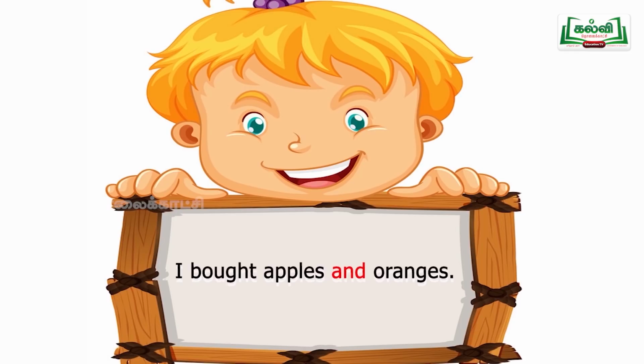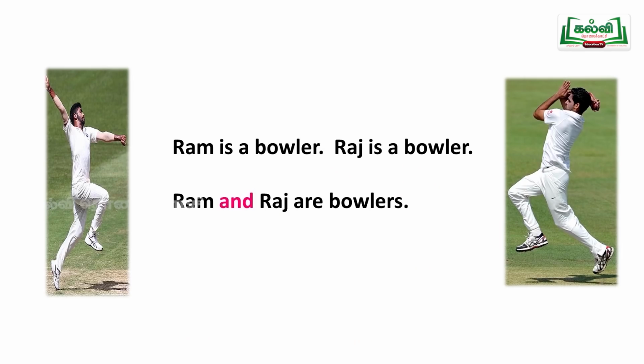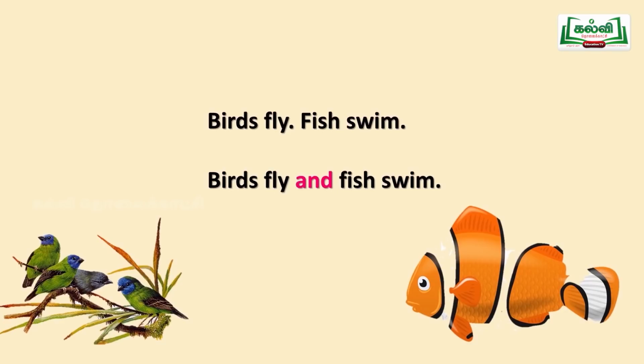Okay, next. See this picture, the cricket players, they are bowling. Ram is a bowler, Raj is a bowler. Okay, to connect both and make it a simple sentence, we say Ram and Raj are bowlers. Okay, understand? Ram and Raj are bowlers. Next sentence, see, birds used to fly, fish used to swim.